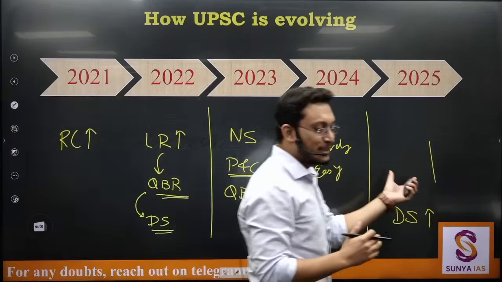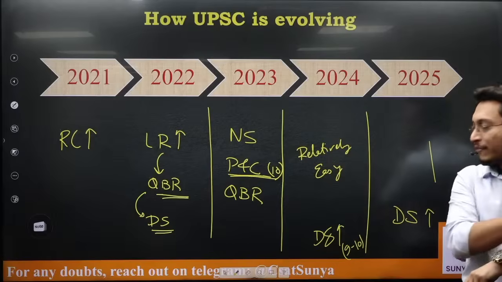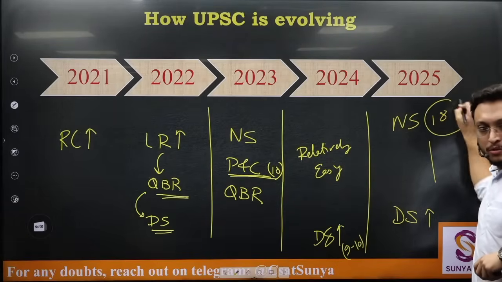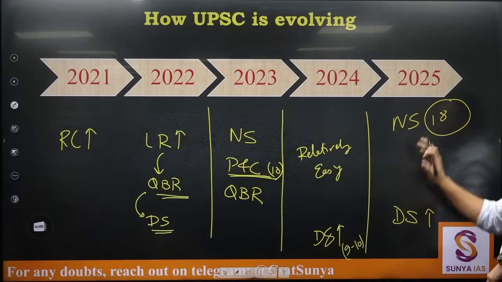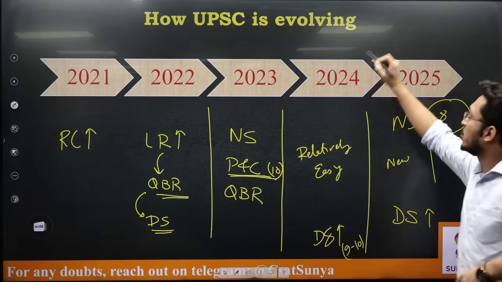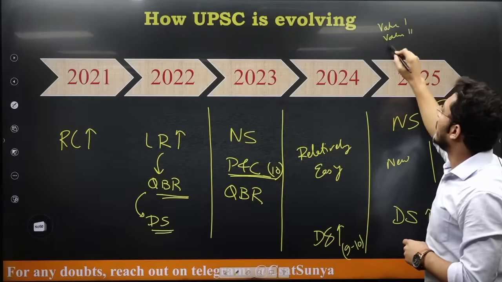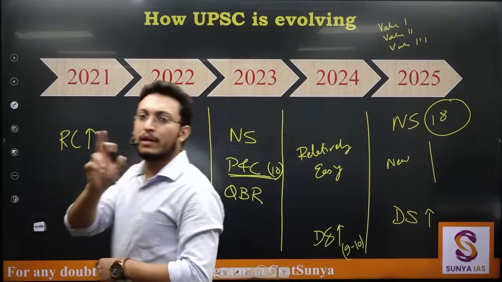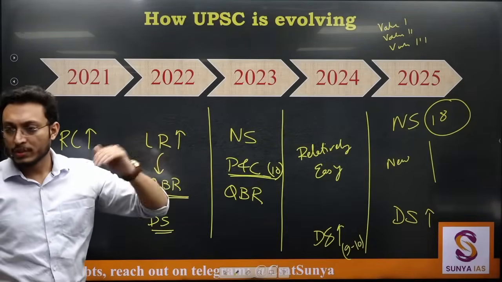So what was the major thing here, very different, was number system, around 18 questions. 18 questions solely from number system, okay. Next, a new pattern of questions. You might have seen questions like calculation of value 1, value 2, value 3, there were some questions like that. Then they are asking whether value 1 is greater than value 2 or value 2 is greater than value 3.